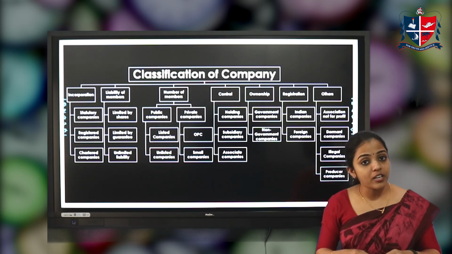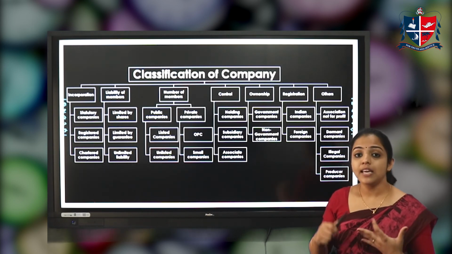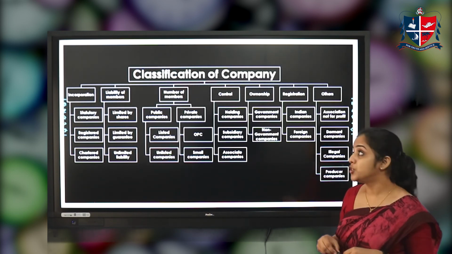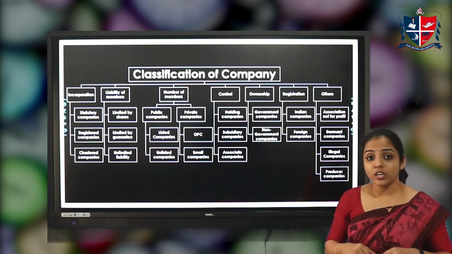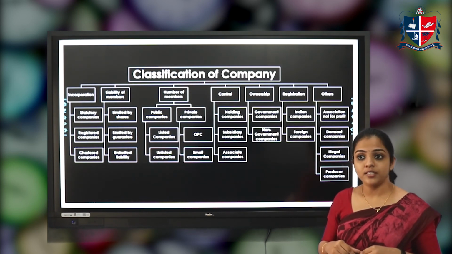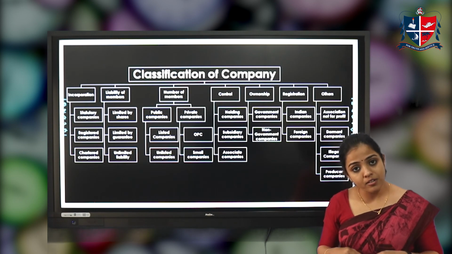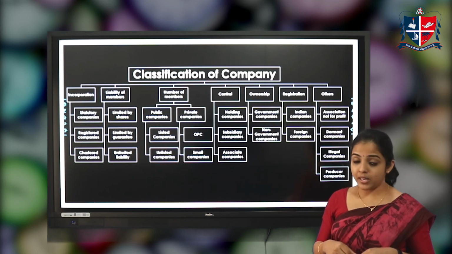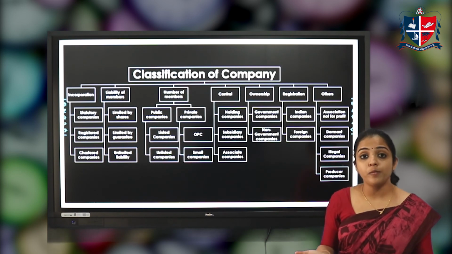Next, on the basis of control, we can classify it as holding company, subsidiary company, and associate company. On the basis of ownership, we can classify it as government company and non-government company. A government company is one in which the majority of the shares, about 51%, is held by the government, whether central government or state government, or partially by the central or state government. Another classification is the non-government company, where the majority of the shares is not held by the government.